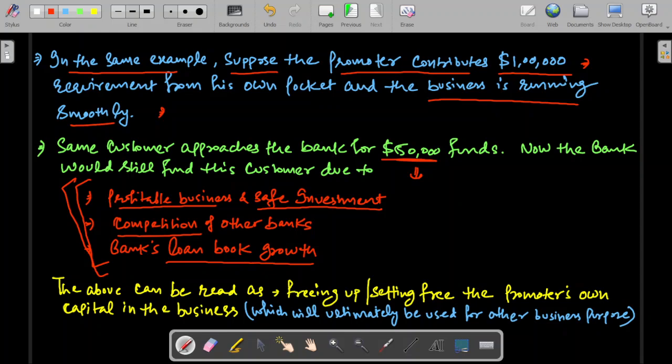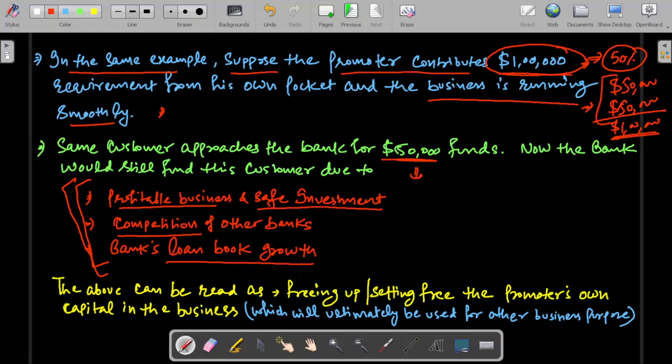Why? Because we can say that since the promoter has blocked his $1 lakh worth of saving in this business, by giving $50,000 as a loan to him, you will become kind of 50% partner with him, since he will be having his $50,000 investment, and you will be having your $50,000, and total $1 lakh investment is the total requirement of the business. So you will be partnering in 50% risk share with the borrower.